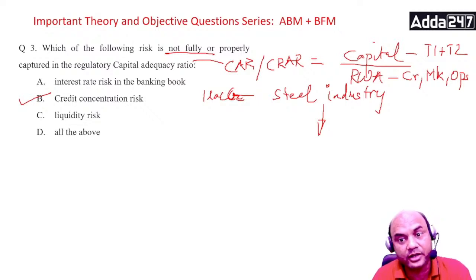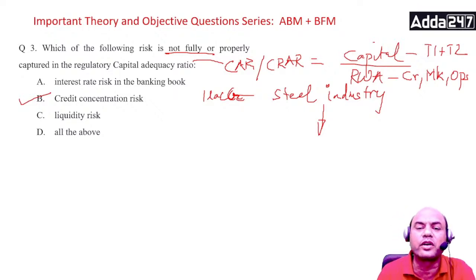It can happen. See, this steel industry is mainly dependent on China's market, meaning China's production. If tomorrow China opens up, meaning enhances the steel production, all the companies in the world will face the problem. Or the consumption in China decreases, infrastructure consumption, the whole steel industry goes down. So this is concentration risk.